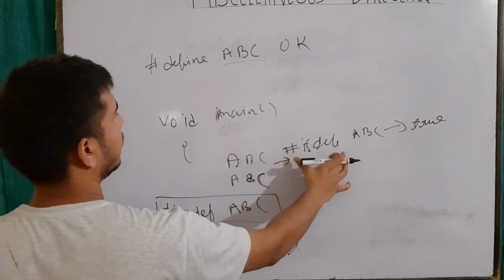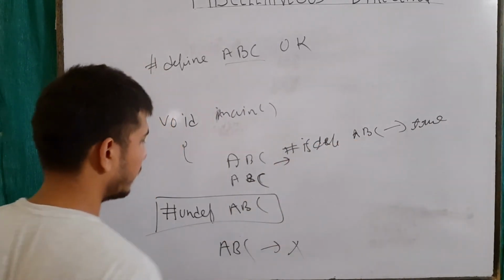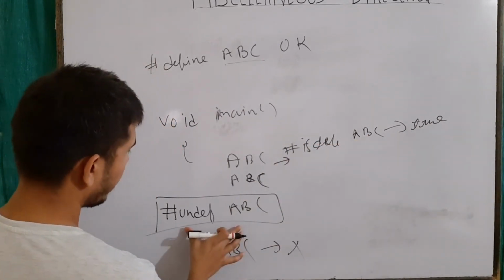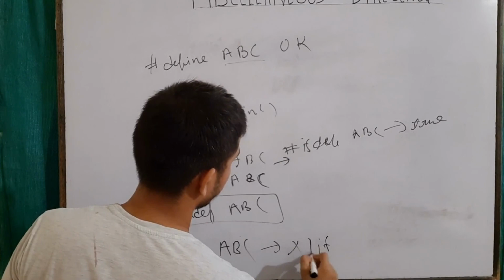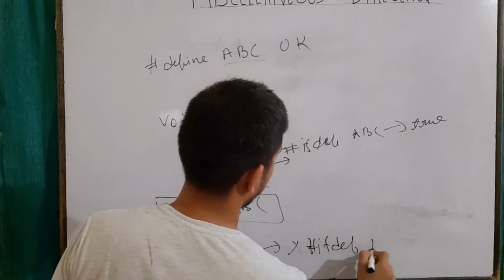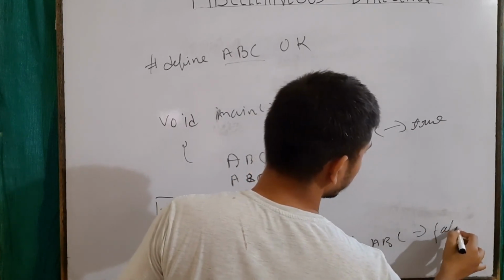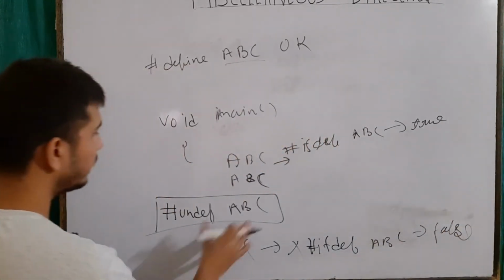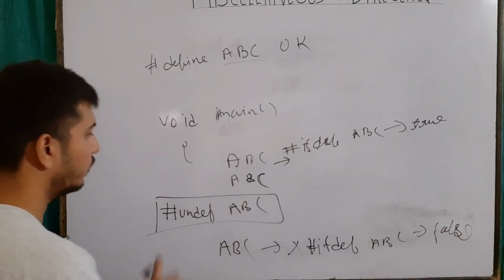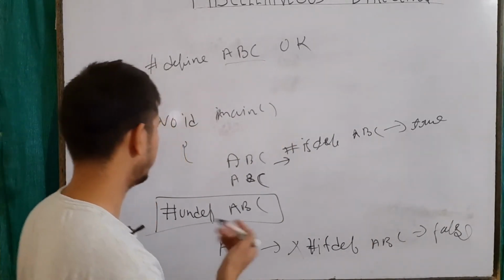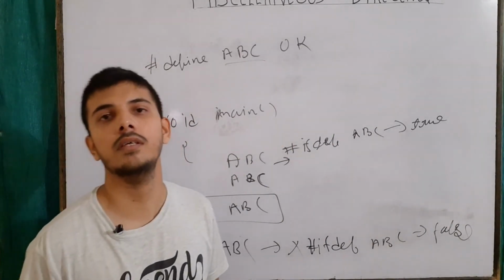We had studied this ifdef in the conditional compilation preprocessor directive. And if I am using #ifdef ABC after the undef, then it will evaluate to false. This is a simple use of undef, although it is rarely used, but it is also one of the miscellaneous preprocessor directives.